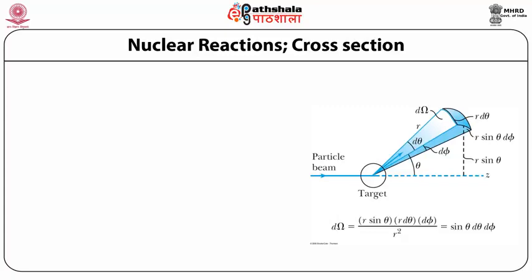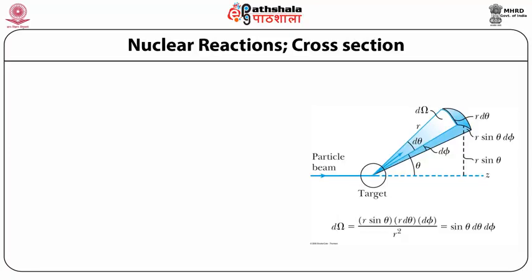In one of the slides in the previous lecture, we saw that when two nuclei react, depending upon the energy and angular momentum involved in the system, there can be a variety of outputs. For each output or each product nucleus, there is a definite amount of cross section. So if we know the individual cross sections of all the output product nuclei, then we can sum them up and get the total cross section.